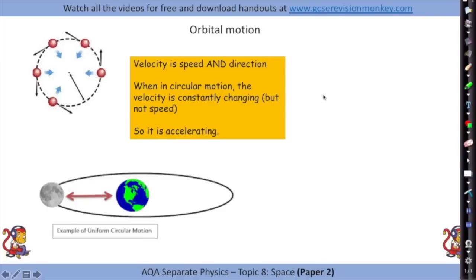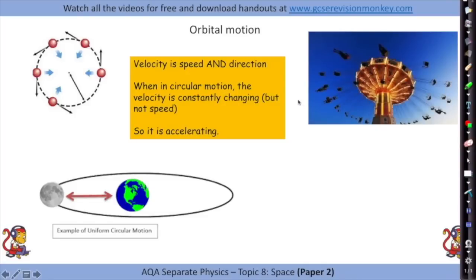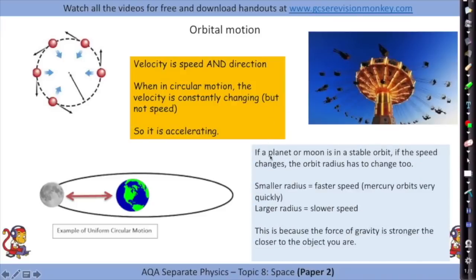Now, the example of uniform circular motion or orbital motion that they use in the exam board is planets orbiting stars. So if a planet or a moon is in a stable orbit, stable meaning that the distance of the object from the planet is staying the same, if the speed changes, the orbit radius has to change too. So if you make the radius smaller, it's the same as making the speed faster. So something will orbit a planet much faster at a smaller radius. The further away from the planet it is, the slower the speed it can have.